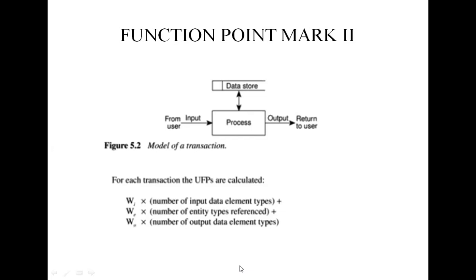Okay, so the data inputs are invoice number, data received and cash received. Here the average weights are 0.58 for WI and 1.66 for WE, and we are taking an example with assumed values, and 0.26 for WO. So the transaction, therefore, has number of input data elements as 3.